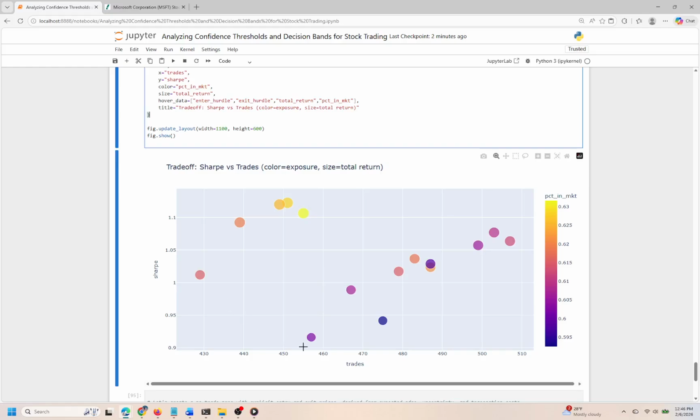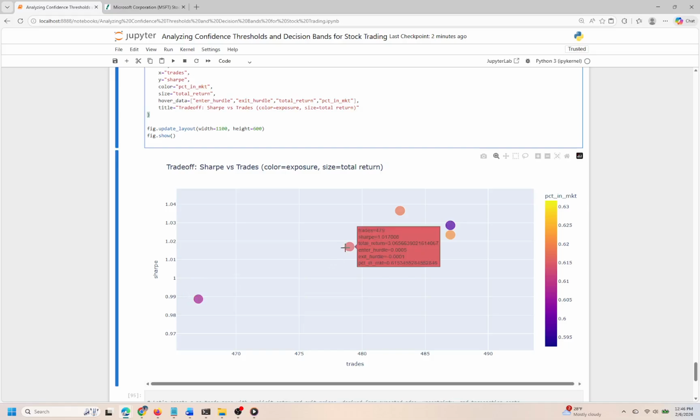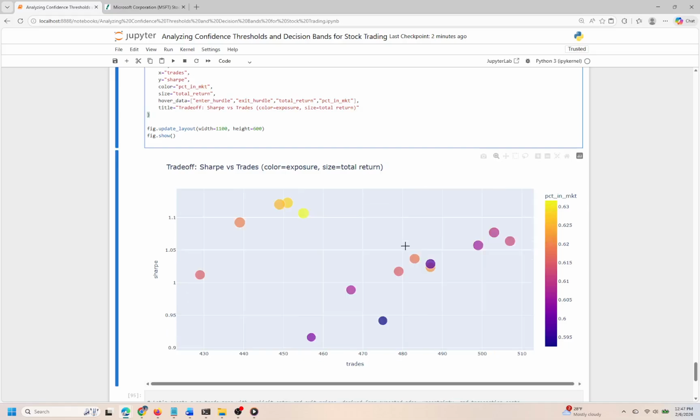This multidimensionality allows us to analyze not just the trade-off between Sharpe and trades, but also to gauge market exposure and returns simultaneously. The use of hover data enriches the plot by providing additional metrics, such as entry and exit hurdles, total return, and market exposure percentages, which can enhance our understanding as we examine each strategy.